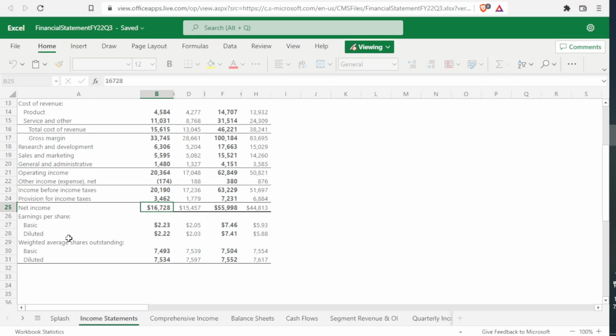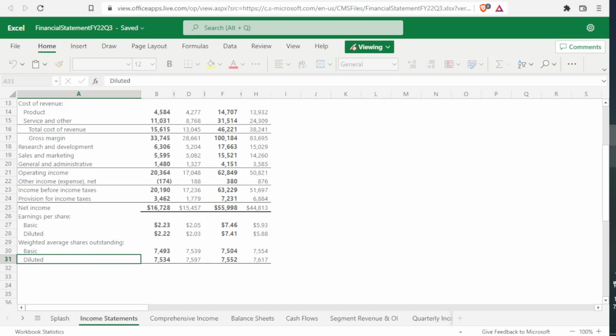So now they give us additional information. They give us shares diluted. They also give us diluted earnings per share. How do we calculate this? Well, we get this net income number. We divide it by the diluted shares. That gives us the diluted earnings per share. So I like to use diluted because it's considering all of the diluted factors. So that's convertible debt, that's employee stock options, you know, things of that nature.